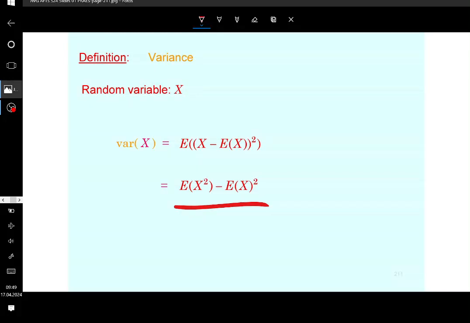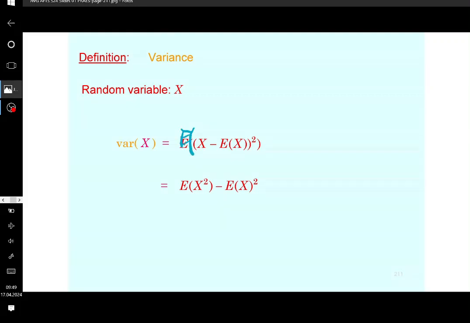This can be shown, by the way, so you do not need to, is the expectation of the square minus the square of the expectation. Depending on whether X is continuous or discrete, you would calculate the variance accordingly. I'm going to show you how. So again, what you would have is the mean.